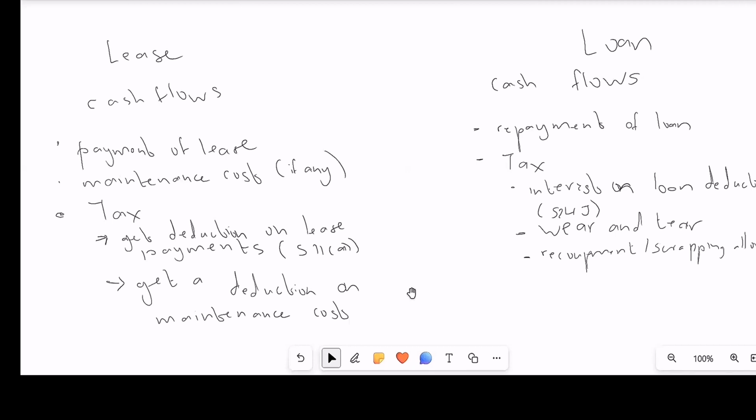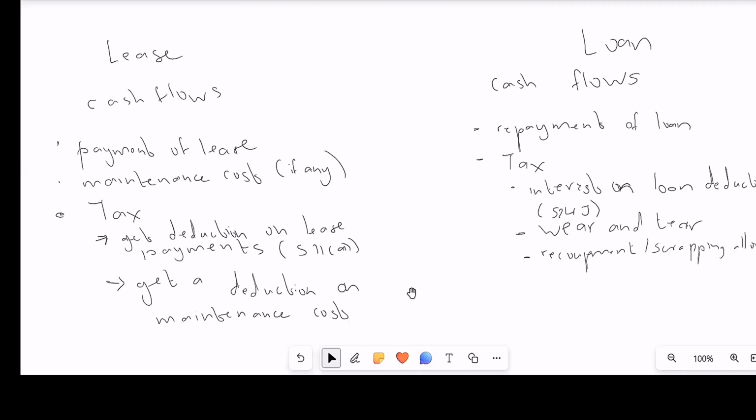And then there'll be tax. Since these are costs we actually incur, the tax is usually going to be to our benefit. It will help reduce those costs in our cash flows. We'll get a deduction on the lease payments in terms of section 11A, because in tax we get a deduction for all the lease costs we incur pertaining to the lease, because we will be using the asset in production of the income.